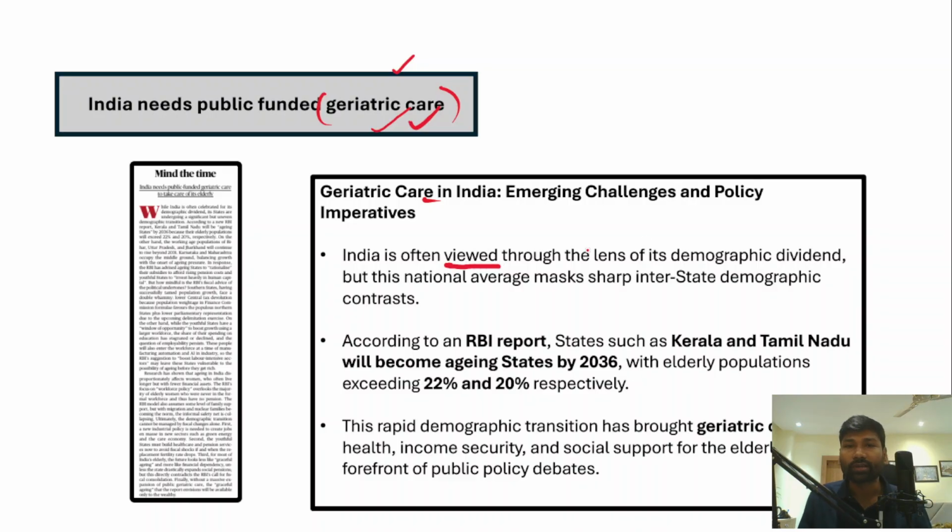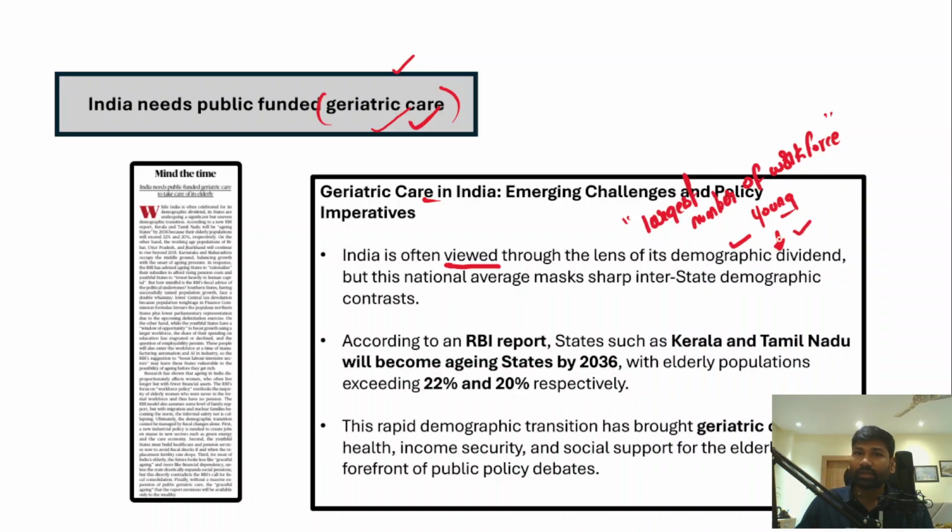through the lens of the demographic dividend. Now what exactly is a demographic dividend? The largest number of workforce in the young population, the largest number of population who are young. This is what is called the demographic dividend. Now, India is also a country with a large demographic dividend.